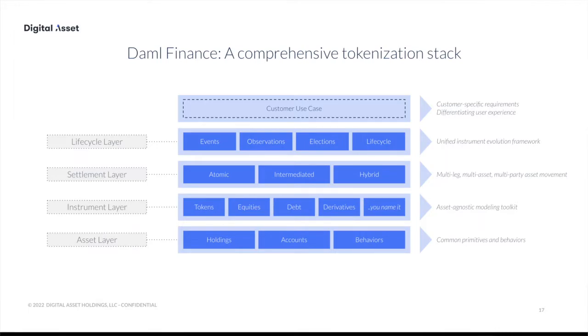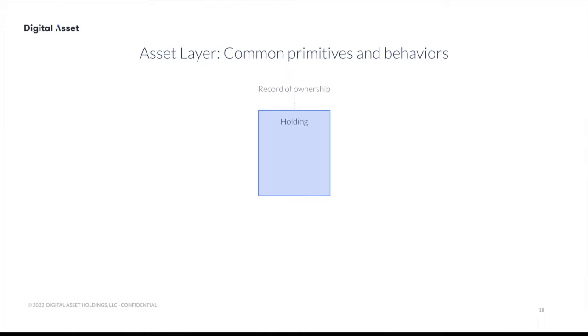And then the idea is that the customer use case is laid on top of all of these layers. And you can see here that basically, if you're able to leverage any of this by using the library, it will get you a good way along the delivery of the application. So I'll go through each layer on a high level. And the first layer is the asset layer. The very core of it is the concept of holding, which is really just a record of ownership. And that holding references an instrument.